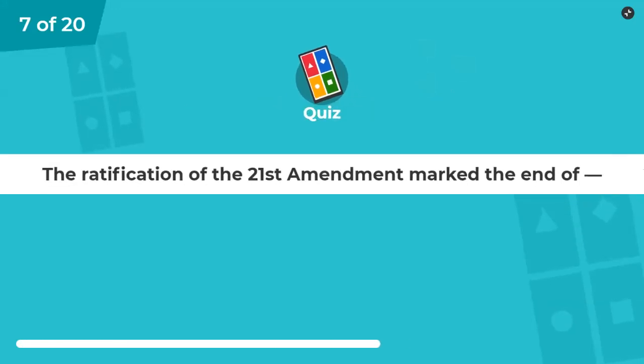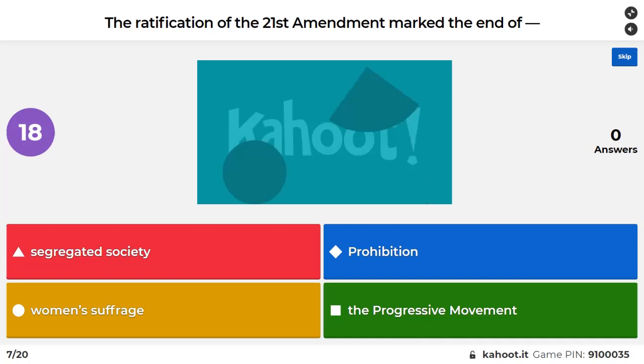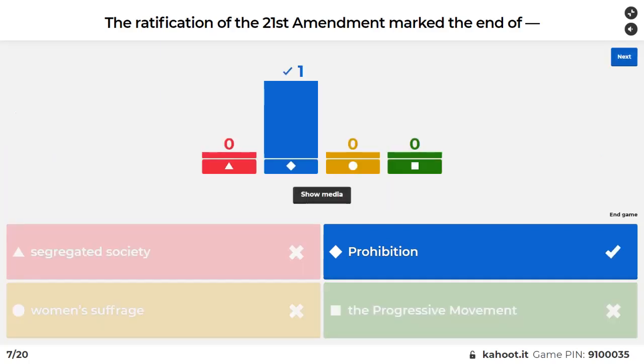Okay, the ratification of the 21st Amendment marked the end of, and I already said it, a segregated society, prohibition, women's suffrage, or the progressive movement. And yes, prohibition. I said I think it's prohibition. I'm glad that proved me right. I'm often proved wrong. It feels good to be right here and there.